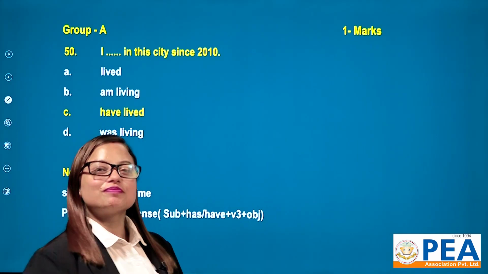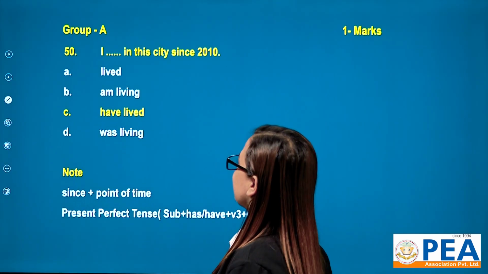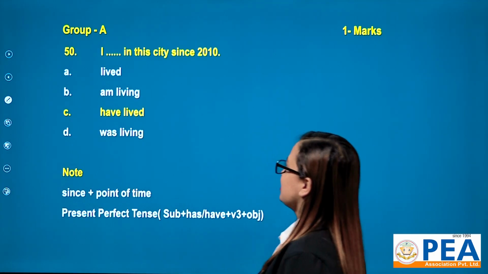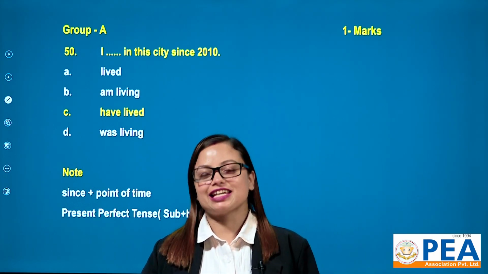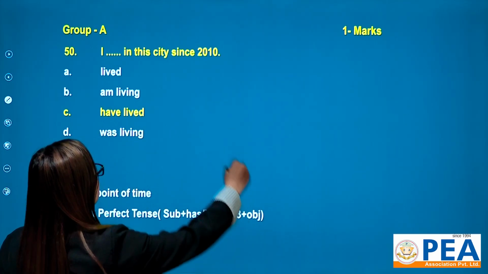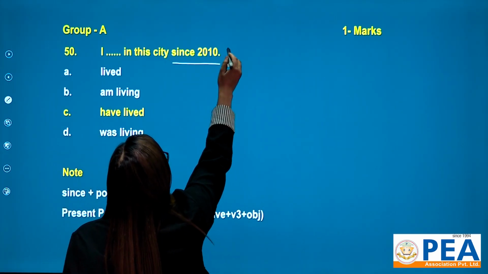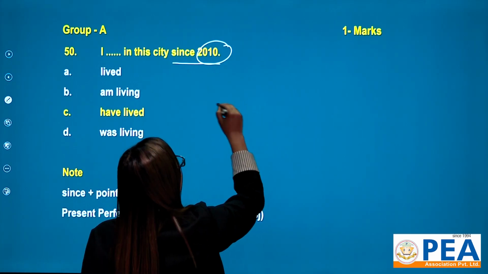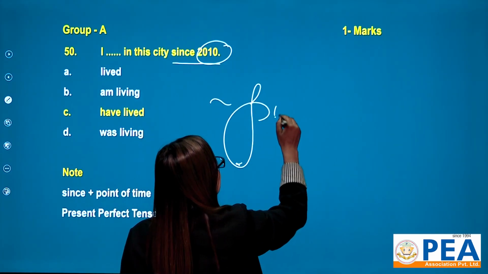In question number 50, the question is like this: I dash in this city since 2010. Let me tell you in brief. Since plus point of time. 2010 is your point of time.